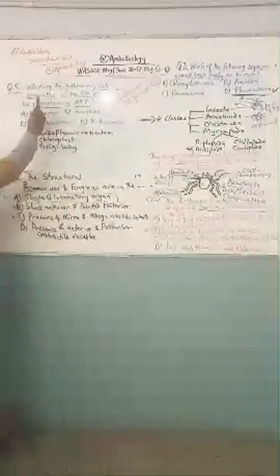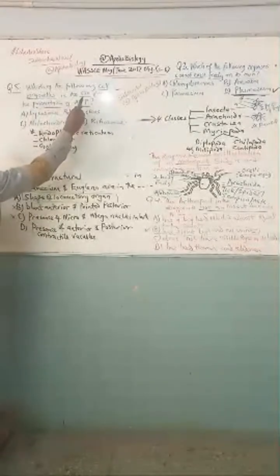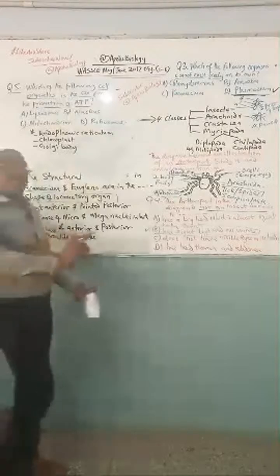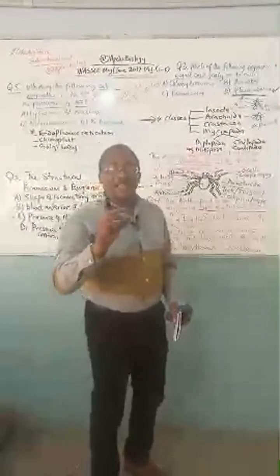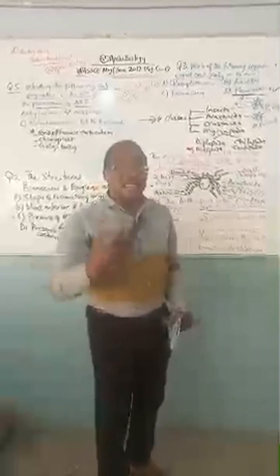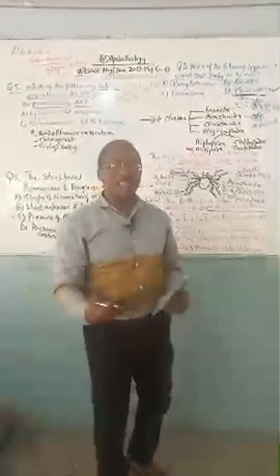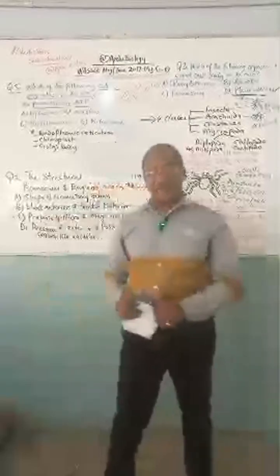The question says, which of the following cell organelles is the site for production of ATP? What is ATP? ATP is an acronym for adenosine triphosphate, the form in which energy from respiration is generated in every living cell.